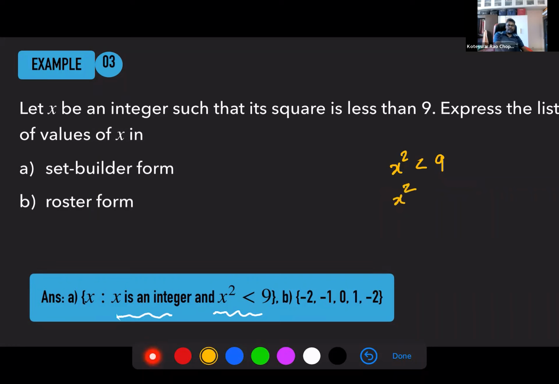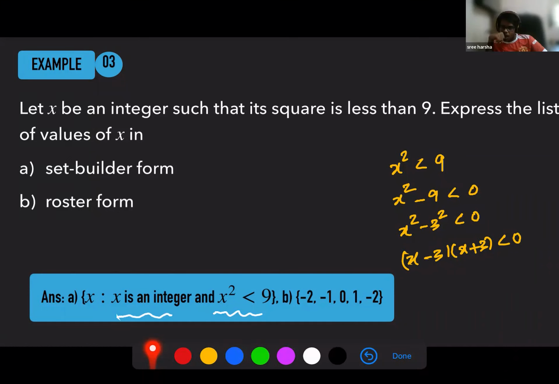So x square, this 9 can be brought to the left-hand side. x square minus 9 is less than 0. Now you have something in the form of a square minus b square, right? x square minus 3 square is less than 0. Now you can write this as (x minus 3) into (x plus 3) less than 0. Now you have two factors. You're multiplying them, and then you should get less than 0. So what do you mean by less than 0? You're multiplying two numbers, and then you should have a negative number. When is that possible?